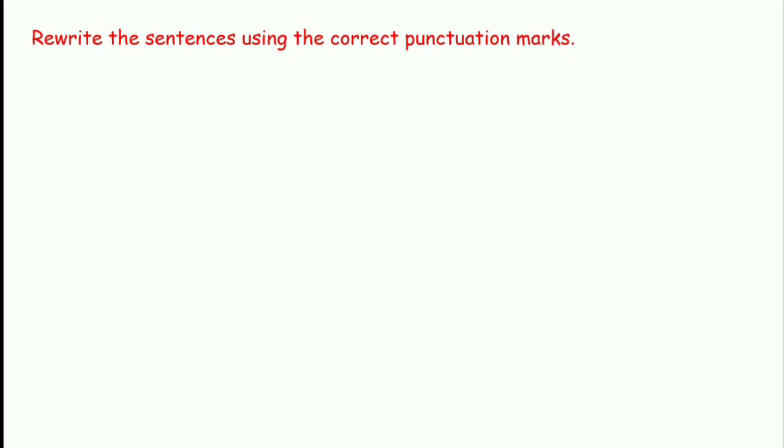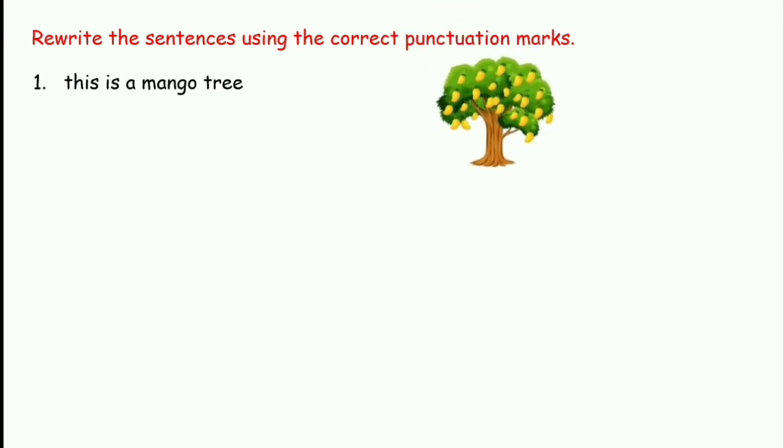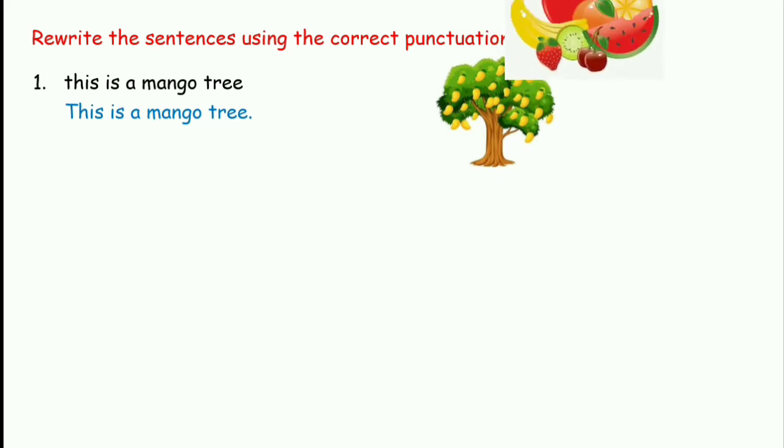Now let us rewrite the sentences using the correct punctuation marks. Here you can see, this is a mango tree. Now there are no punctuations here. When you punctuate it, it reads as, This is a mango tree, where this T is capital. After tree, there's a full stop because the sentence is completed.